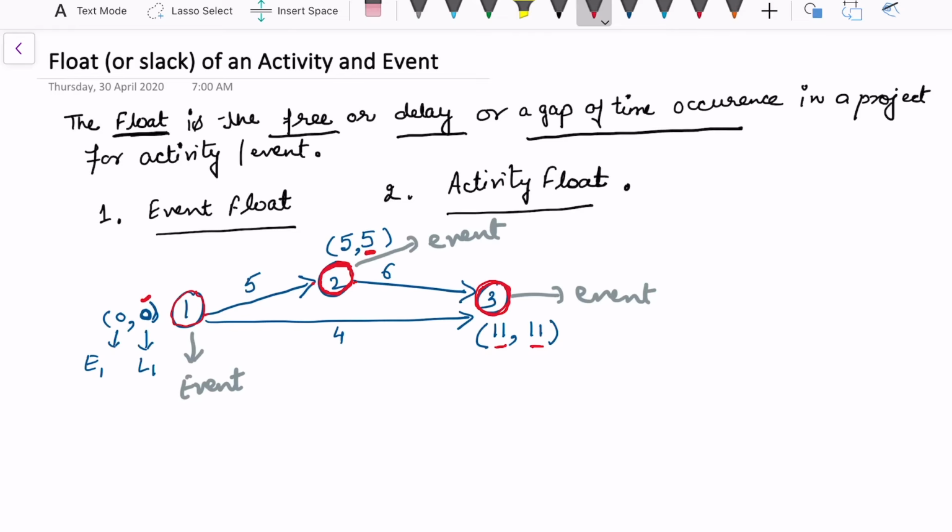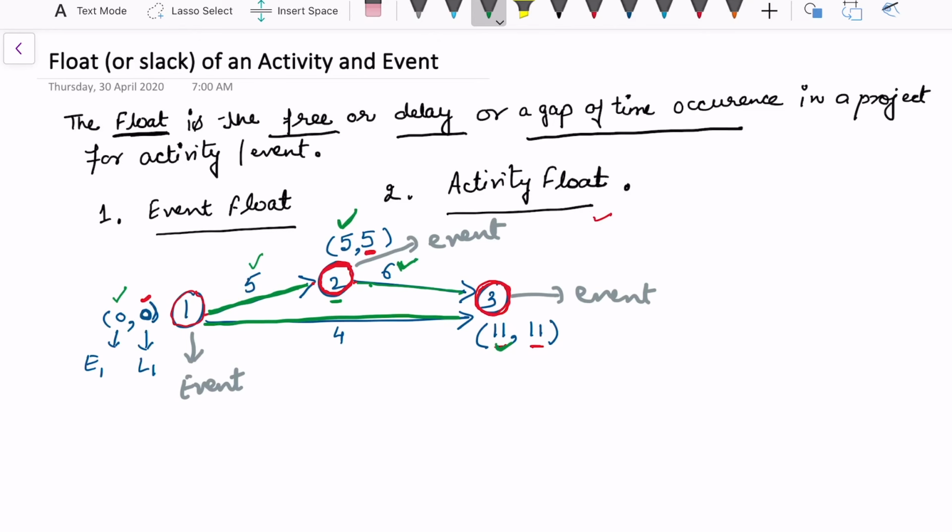And whenever we talk about the activity float, activity means we want to understand the activity which is given by this arrow. Now for example, in the first activity there is no free time, because we started this activity at the 0th time, it took 5 days and we started the next activity immediately after the 5th day. Similarly, at node 2, the starting time is 5 days. We took 6 days to complete this activity and the next activity is started at 11. So there is no free time.